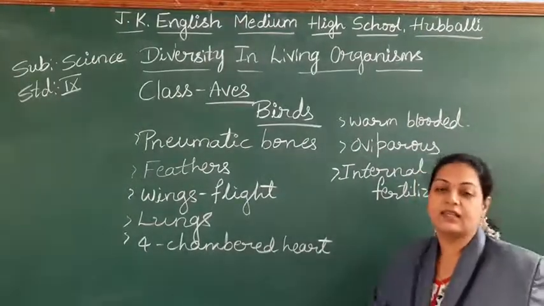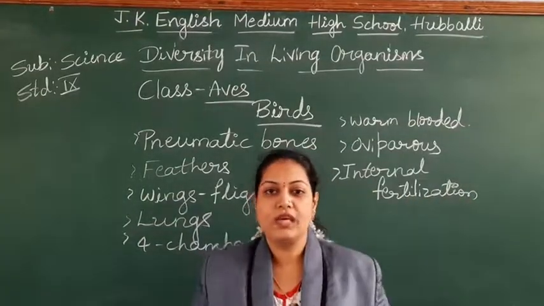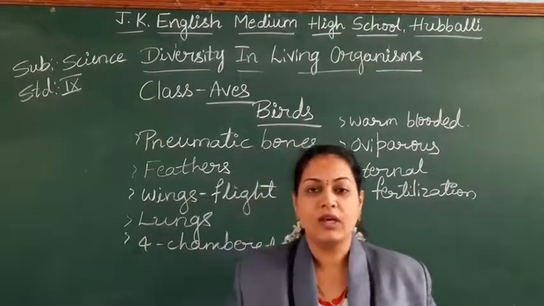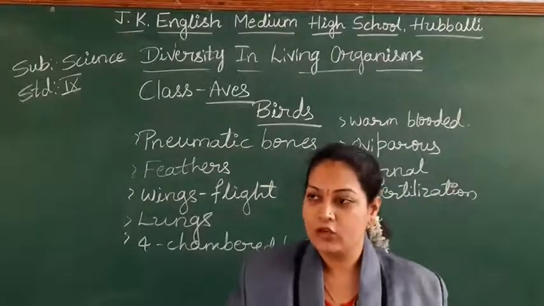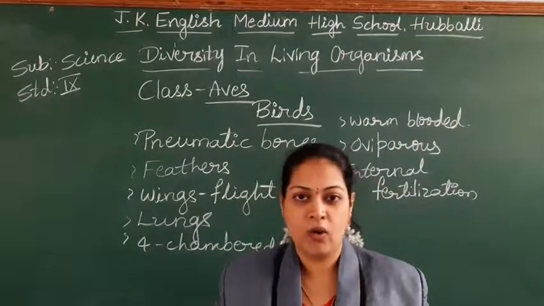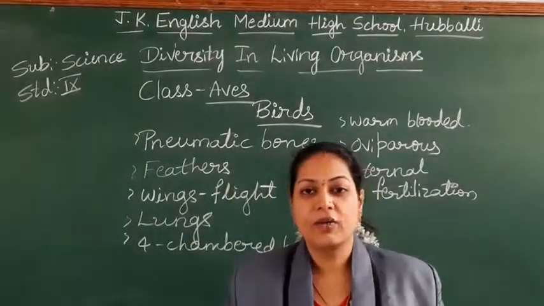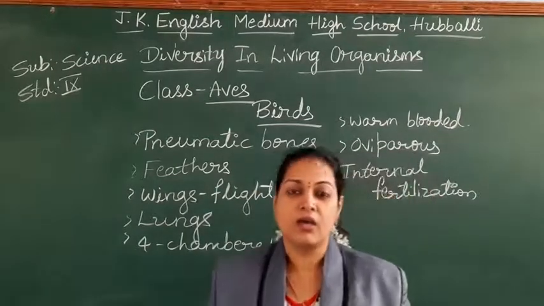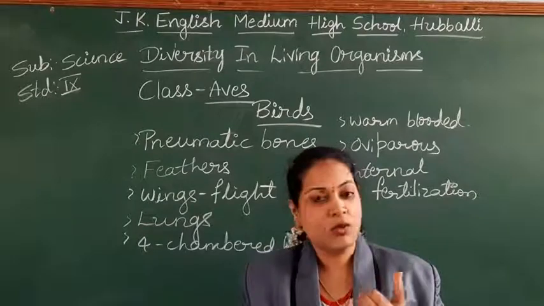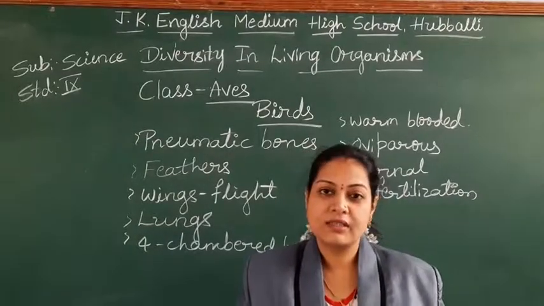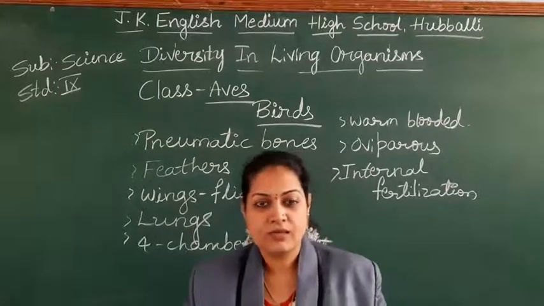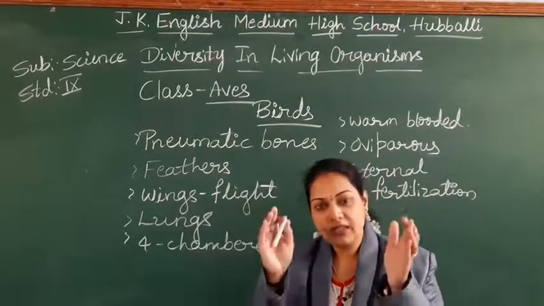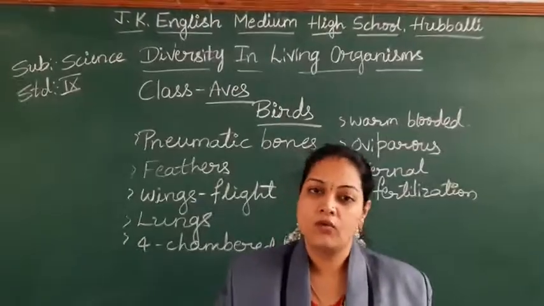Like this, in case of birds, so many modifications we find. Why do we find the modifications? Because these are adapted to the aerial ecosystem. They have 2 limbs. Sometimes you find them walking, but usually these are adapted to the aerial ecosystem. That is why we find so many modifications in the body of the birds. The first one, teeth are modified into a beak. Pneumatic bones are present. Forelimbs are modified into wings. Like this, many modified characteristics we find, and these are all characteristics which help for the flight.